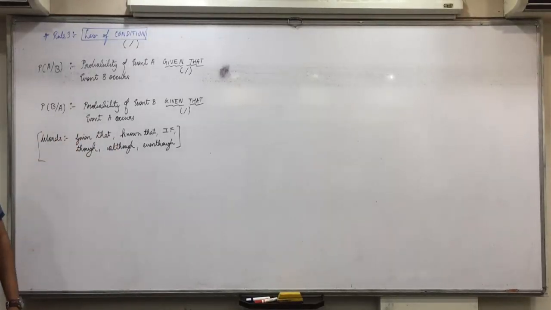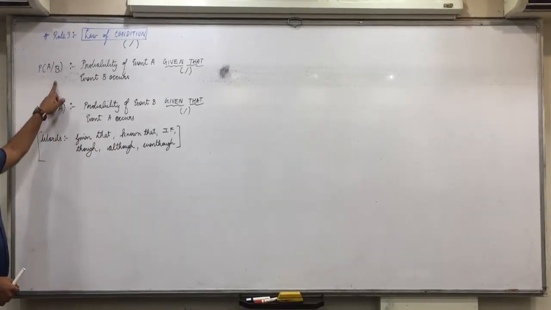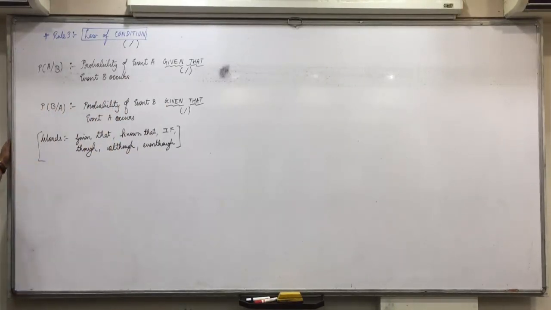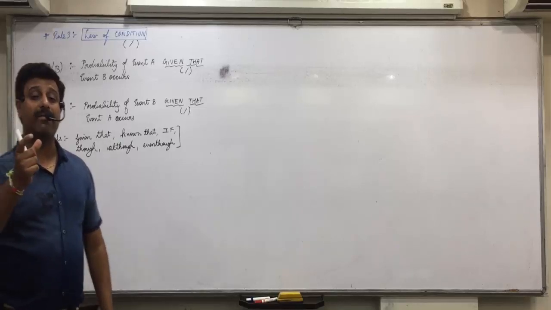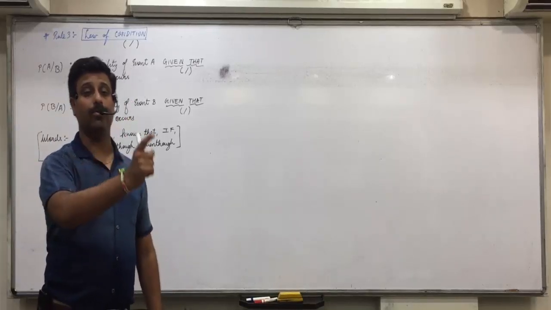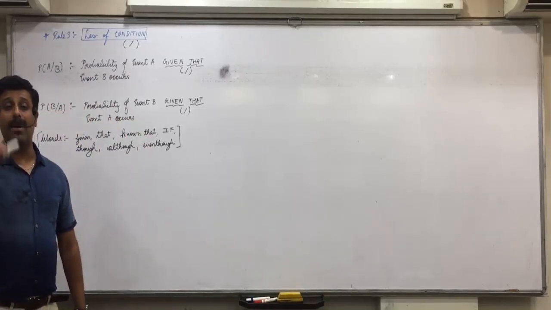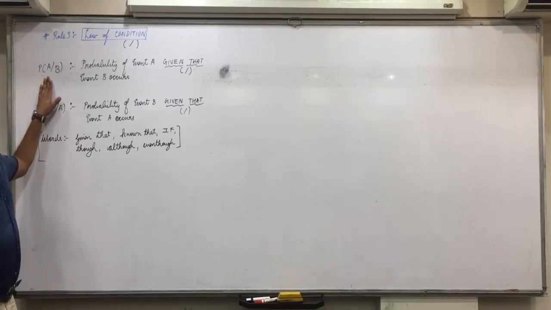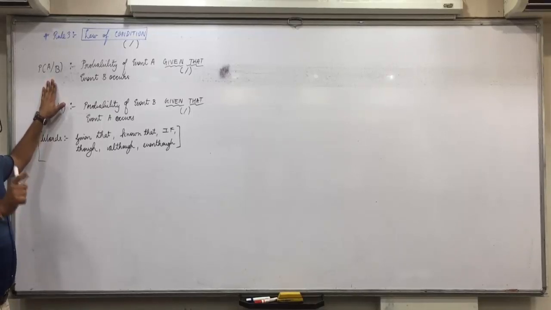Whatever is the condition will come in the denominator. Given that B occurs means B is the condition, that will come in the denominator. And whichever probability we have to find will come in the numerator. Find the probability of event A. So A will come in the numerator. Condition will come in the denominator.